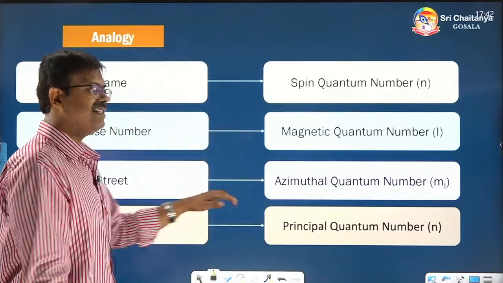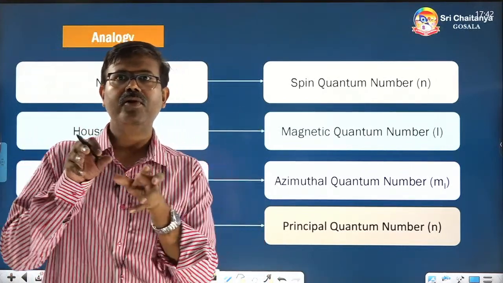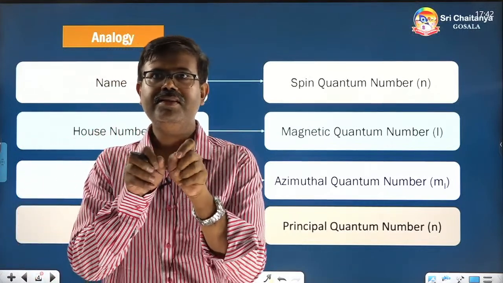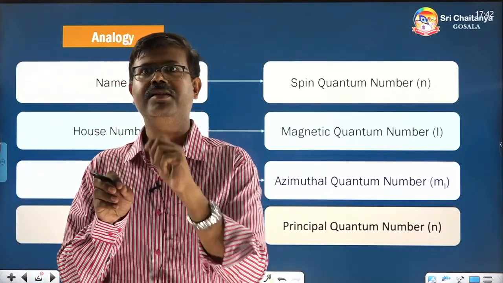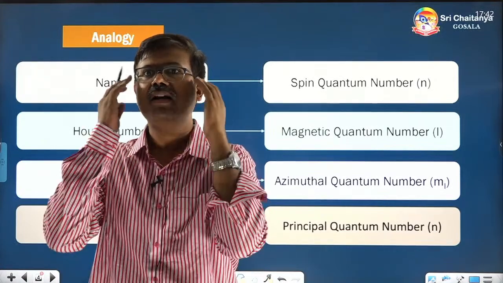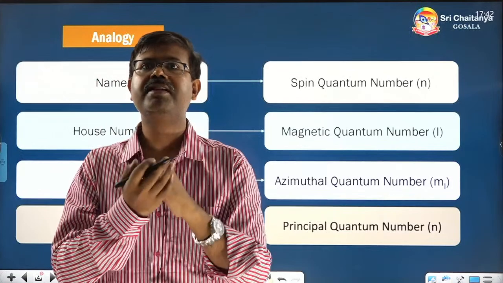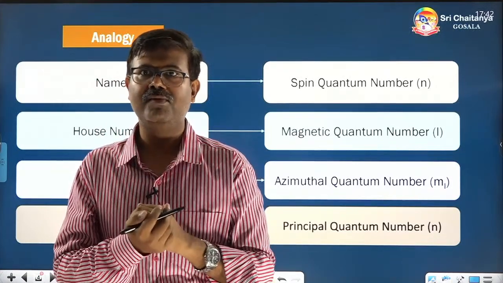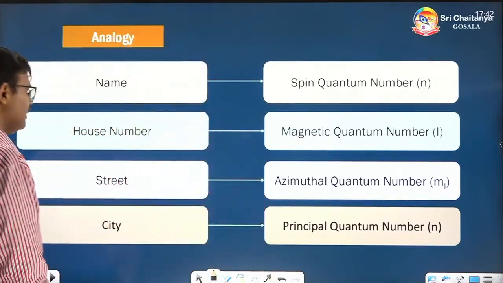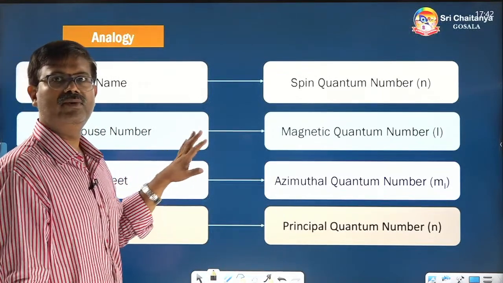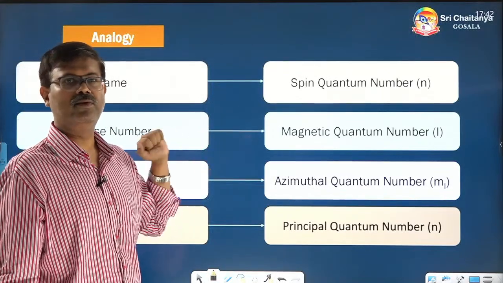It is an analogy. Don't think that if you go into an atom you will see a city and in that a street. It is not like that. But for humans to comprehend information about the electron, we devise the concept in this way. I hope every one of you understood what these quantum numbers are about.